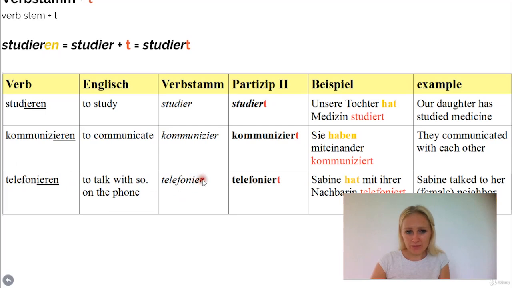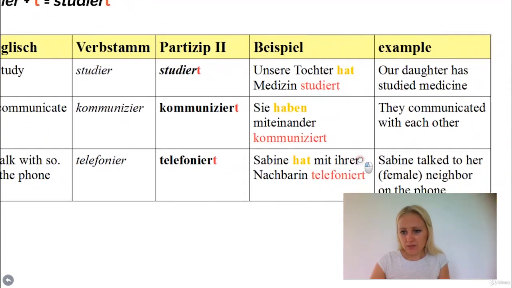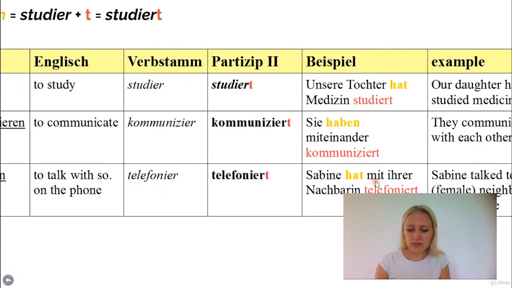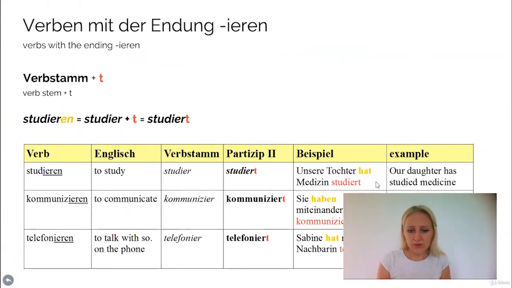So here the verb stem is telefonier. You add a t at the end and it becomes telefoniert. Sabine hat mit ihrer Nachbarin telefoniert. Sabine talked to her female neighbor on the phone. Okay, so this is a special rule which you have to keep in mind.